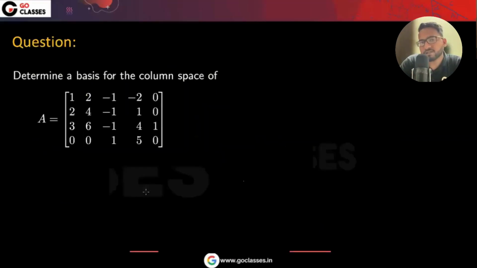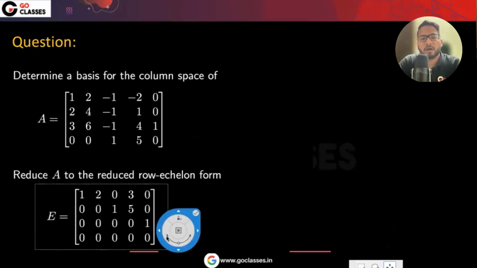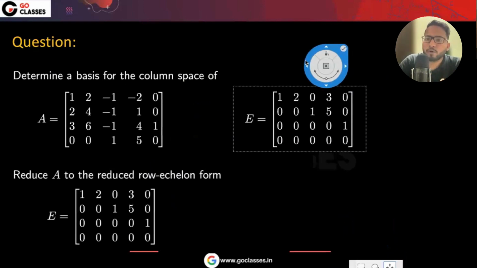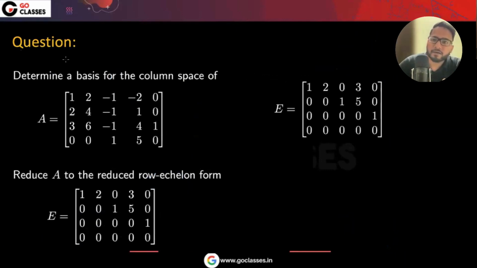Okay, so now let's do this question. Determine the basis for the column space of this. Obviously we need to reduce it, but I don't want to spend time on that, so I have the row reduced equivalent form here. Now tell me, what are the linearly independent columns? This is there, this is there, this is there. So this is first, third, and fifth. So what is the basis for the column space?